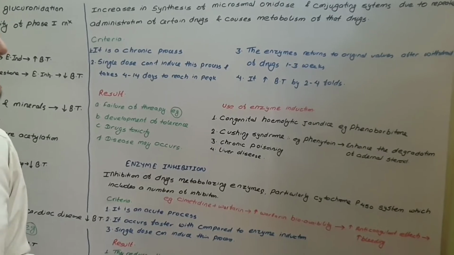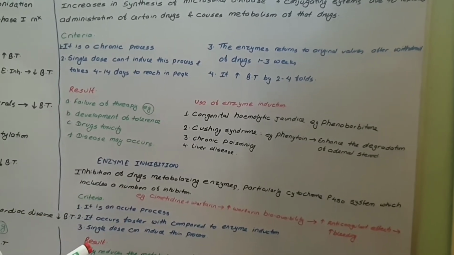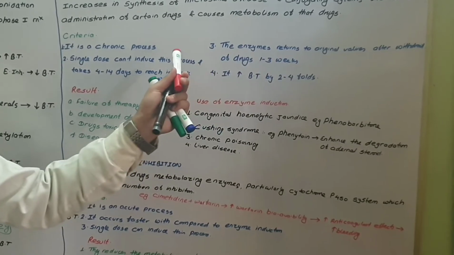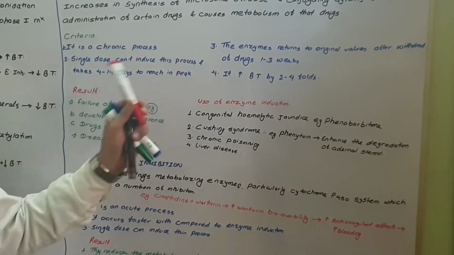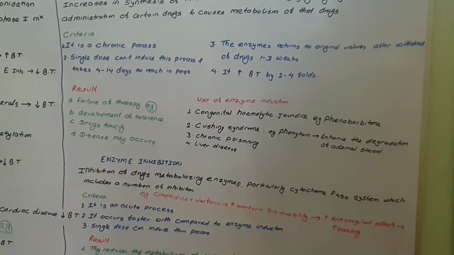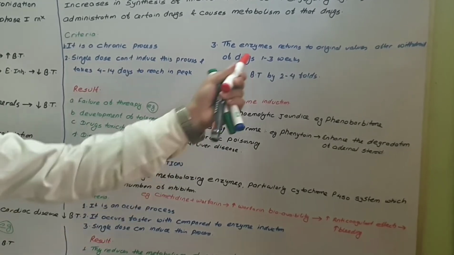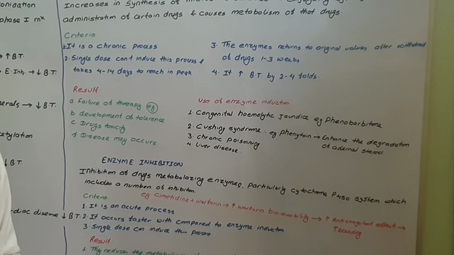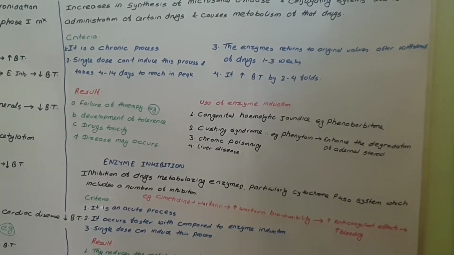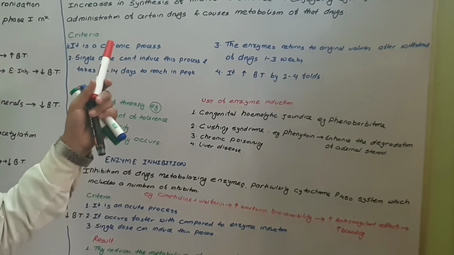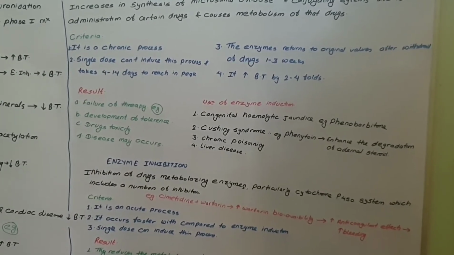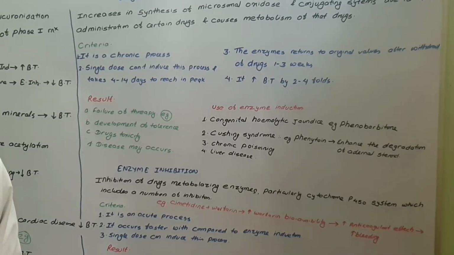After starting the drug, it reaches its peak at 4 to 14 days, but the enzyme value returns to normal within 1 to 3 weeks after withdrawal of the drug. Enzyme induction causes a 2 to 4-fold increase in biotransformation.